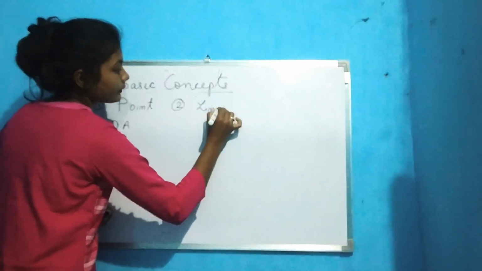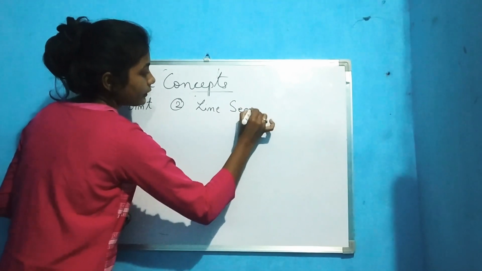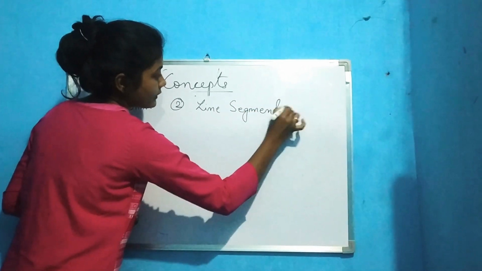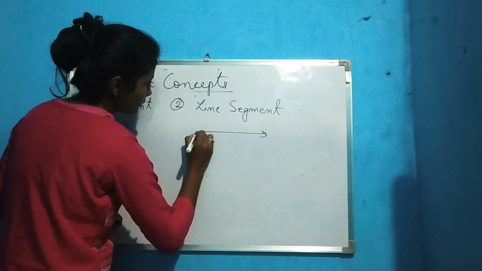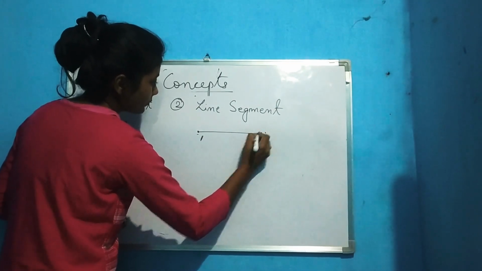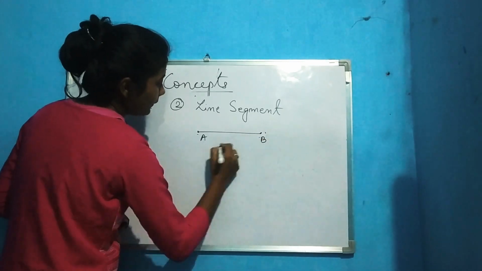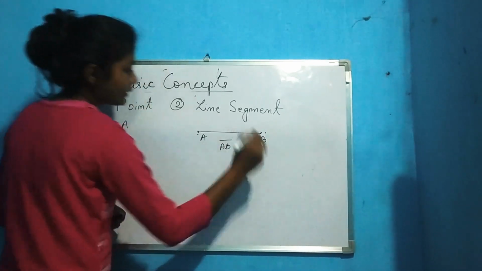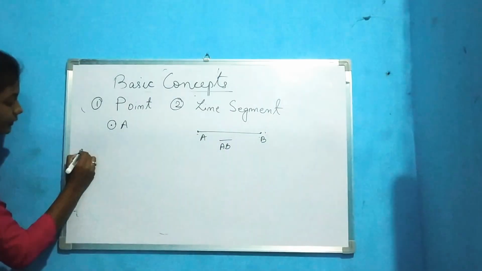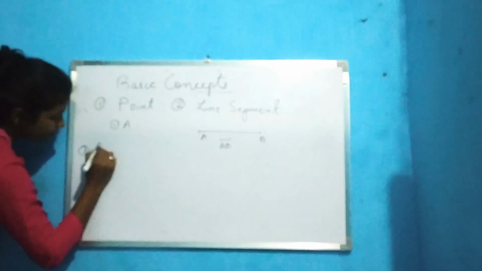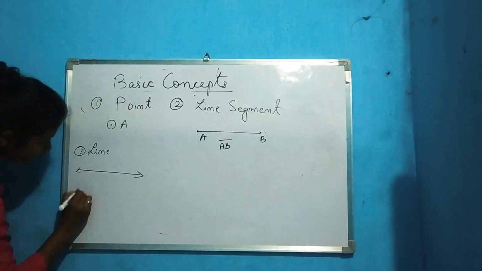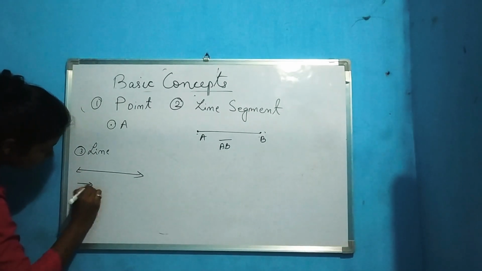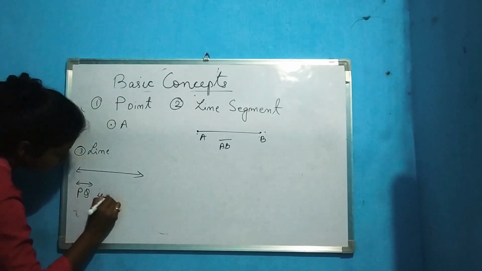Line segment. AB. So AB is a line segment. Third one is what? Line. PQ is a line.